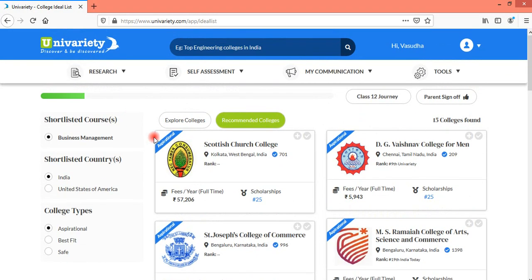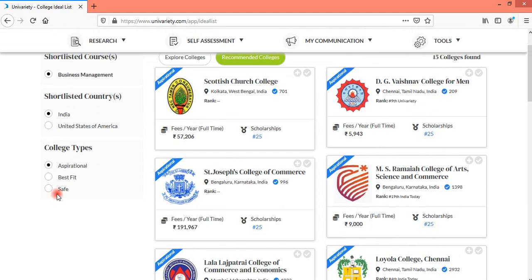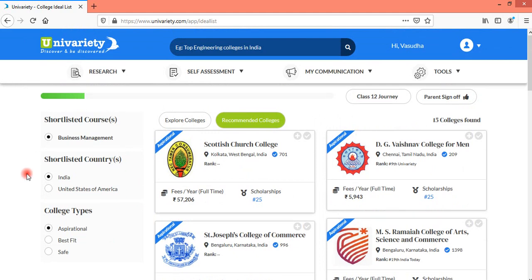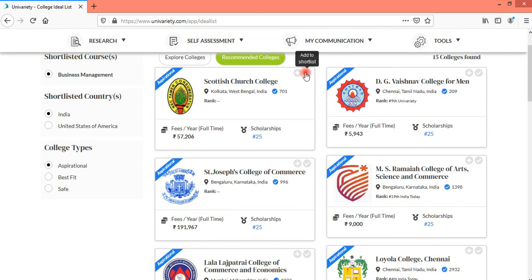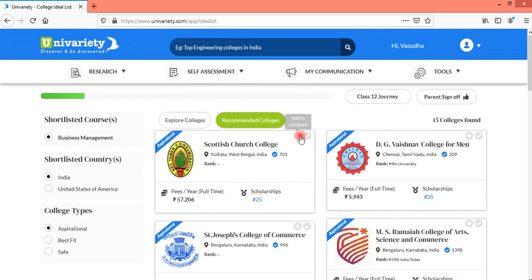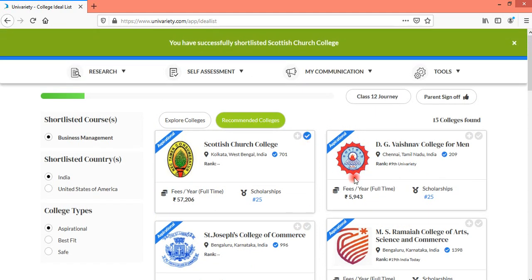Also, if you can see, the ideal list is getting generated as per the shortlisted country and shortlisted courses, and college types would be in aspiration, best fit and safe. Now let me first select certain aspirational colleges from India. This is how I select. I just need to click on this tick icon, and it would be added to the shortlist.